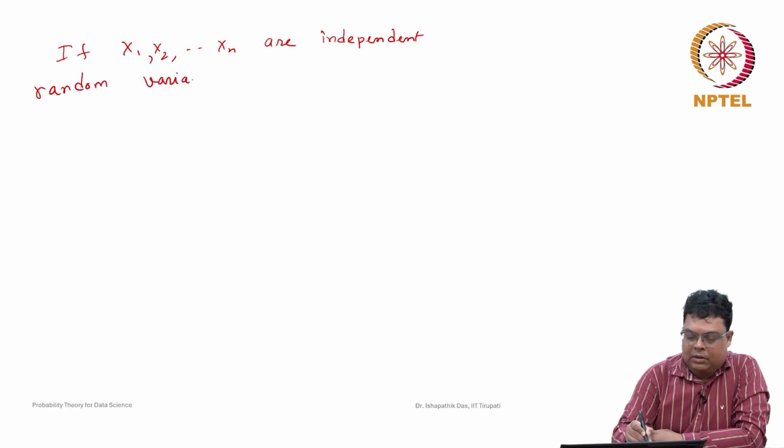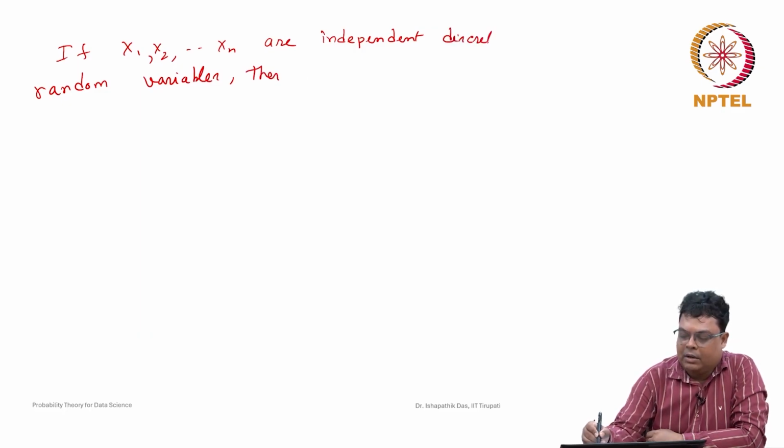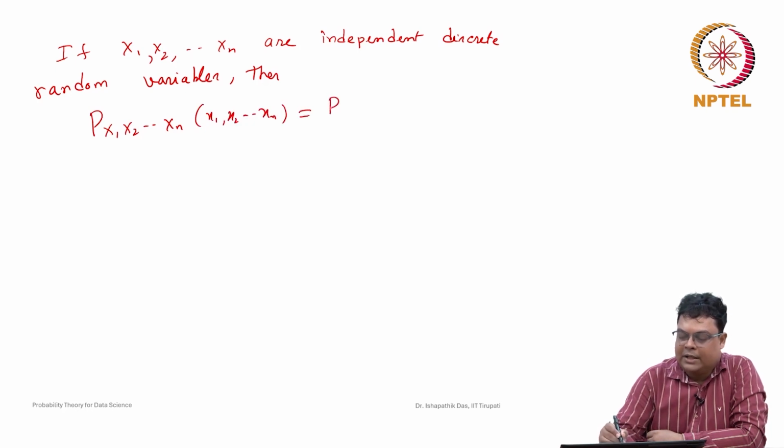So if x1, x2, ..., xn are independent discrete random variables, then the joint probability mass function of x1, x2, ..., xn is nothing but the probability that X1 takes value x1, intersection X2 takes value x2, intersection Xn takes value xn.